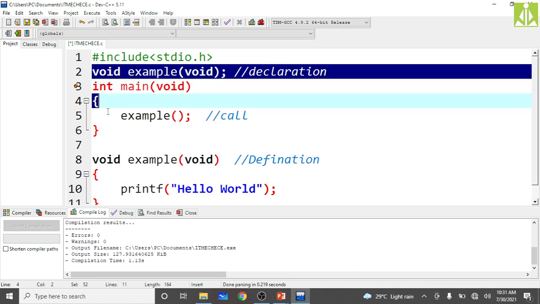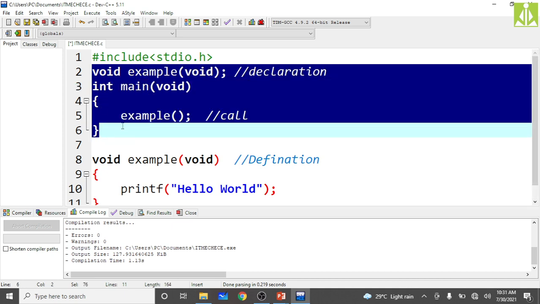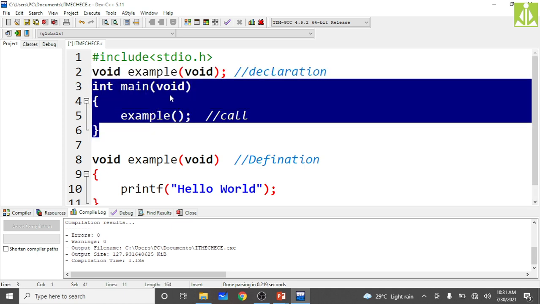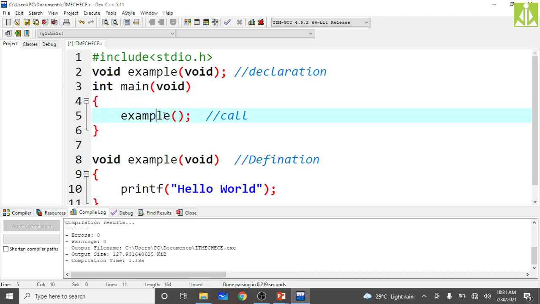Then this is my main function. From here to here, this is my main function, and inside the main function I'm calling the user defined function example. As it is not having any parameters, I'm not passing any input values. As it is not having any return value, I'm not doing anything over here. Then this is the call.